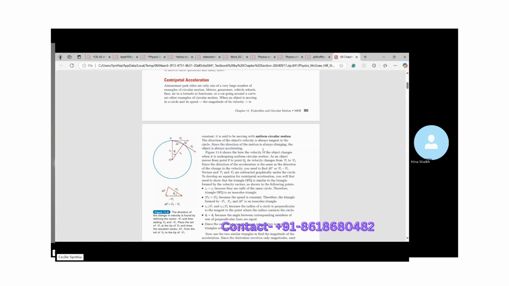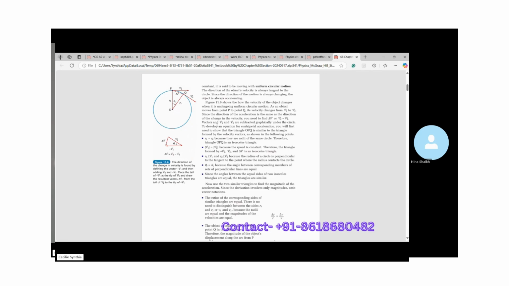Now, the derivation of centripetal acceleration. If you look at the figure above, this is an important figure, so pay attention to the figure. I'll quickly read through it and we'll do it. Okay, if you have any doubts, we can discuss that.